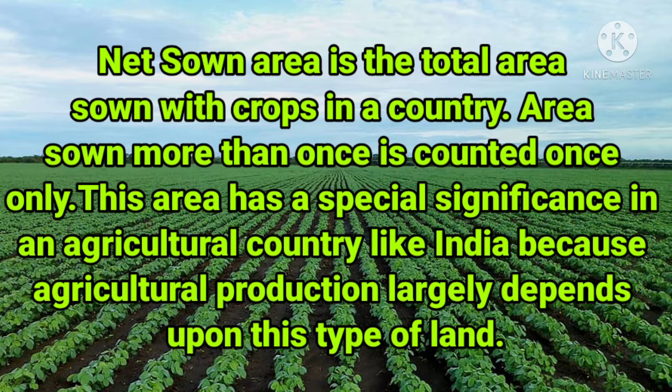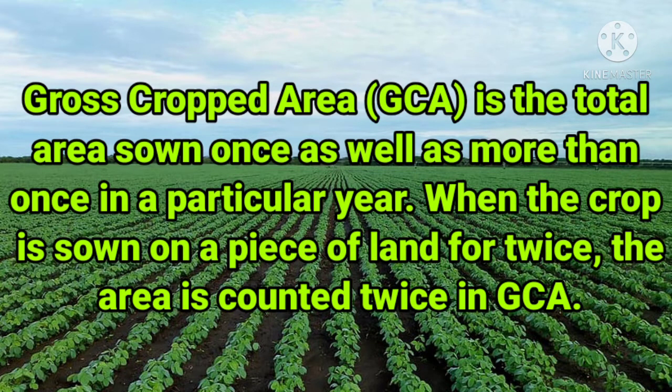So there is an urgent need to evolve and adopt land saving technologies, like those which raise the yield of any crop per unit area of land, and those which increase the total output per unit area of land from all crops grown over any agricultural year by increasing land use intensity. And what is the land use intensity? As I already told you, the formula is GCA upon NSA into 100.